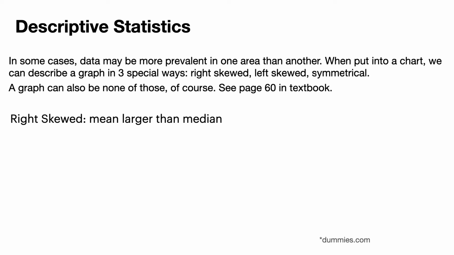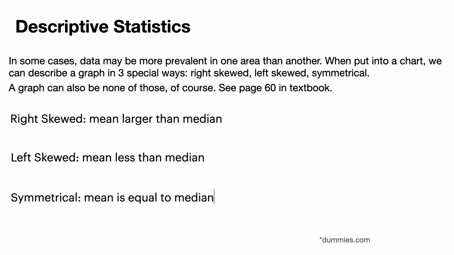Right skewed means that the mean is larger than the median. That means that the average is larger than the middle. That will be referred to as right skewed. Left skewed means that the mean is less than the median, and symmetrical is when they're equal.